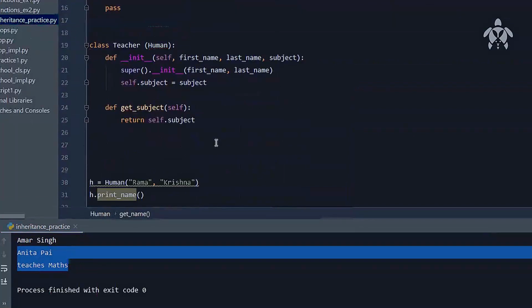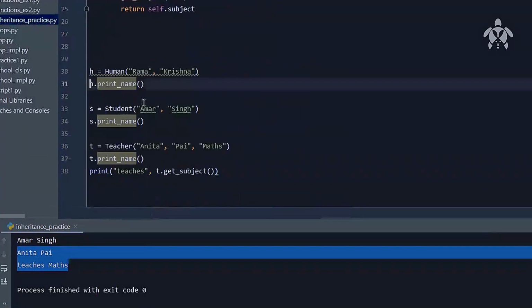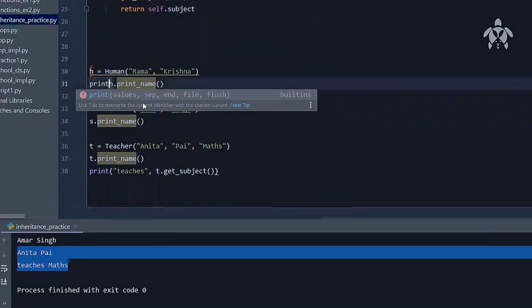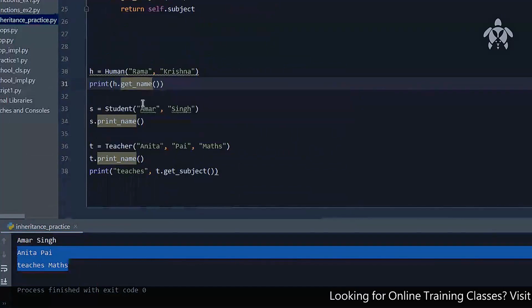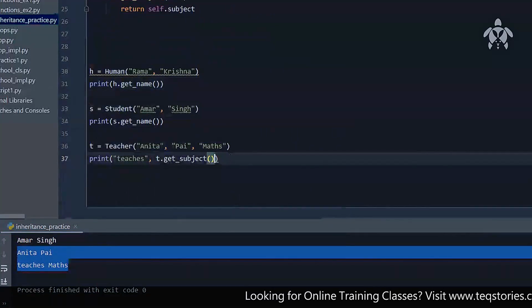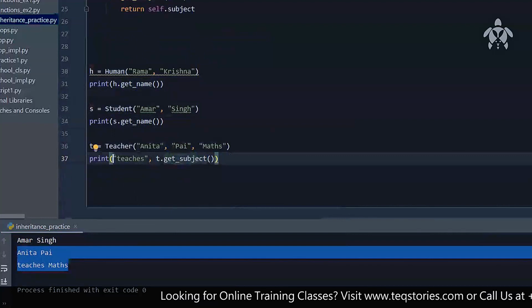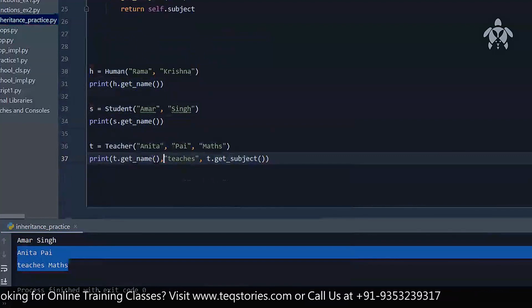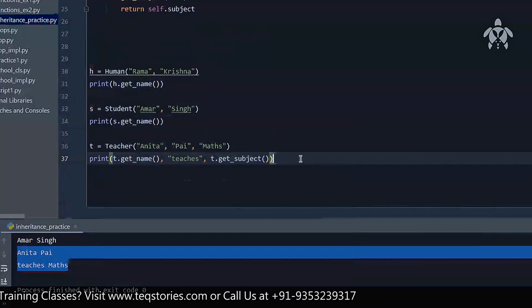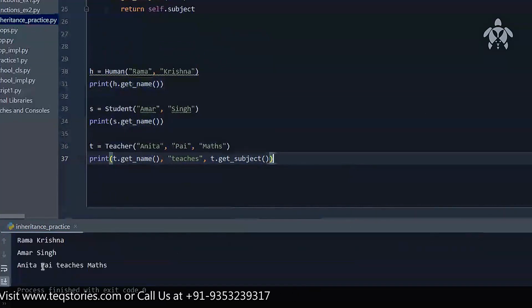Then you will see that instead of doing a print name, you can just print get name. So now if I run it, it'll find out like this. Anita Pai teaches maths, right?